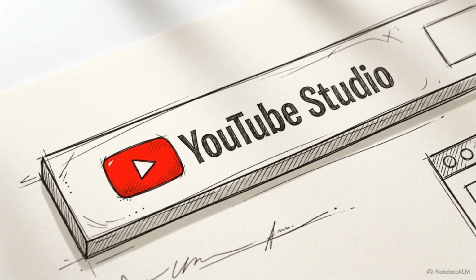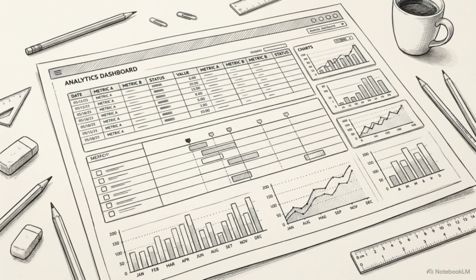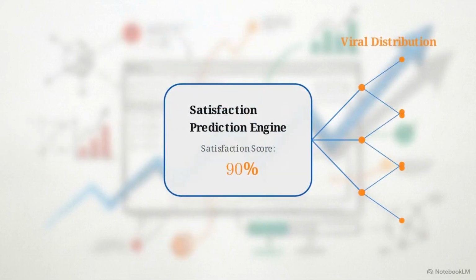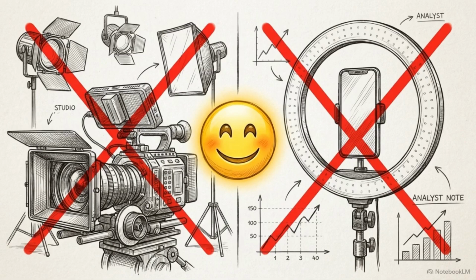This is the modern YouTube Studio dashboard. For content strategists, it is the primary diagnostic tool used to measure exactly how an audience interacts with a video. The 2026 YouTube algorithm operates exclusively as a satisfaction prediction engine. It is indifferent to production effort or budget. It measures only whether the final video satisfies the people who click on it.